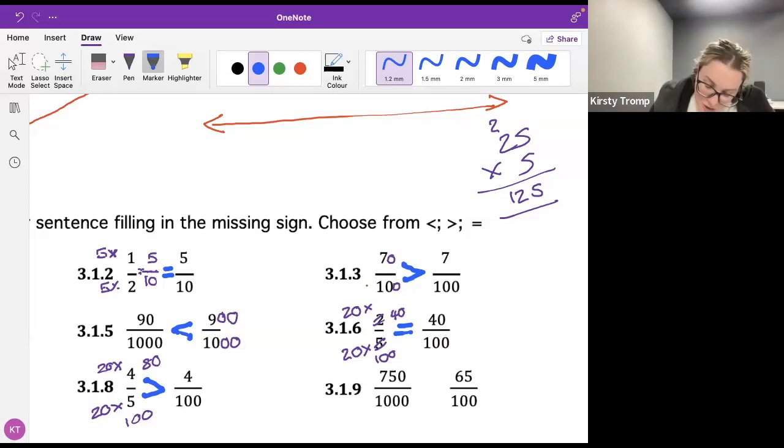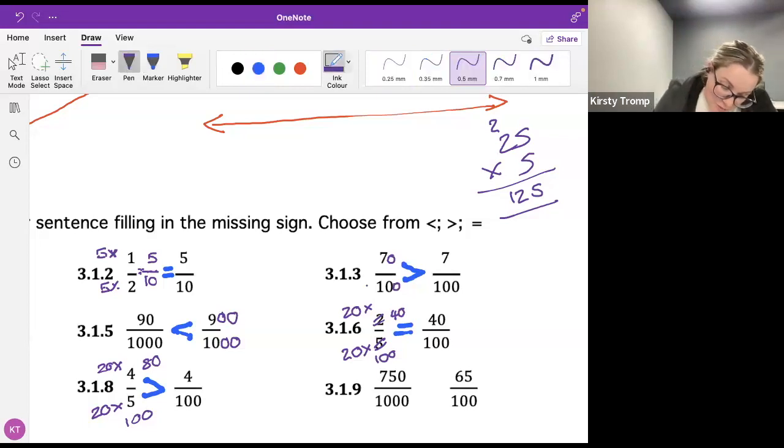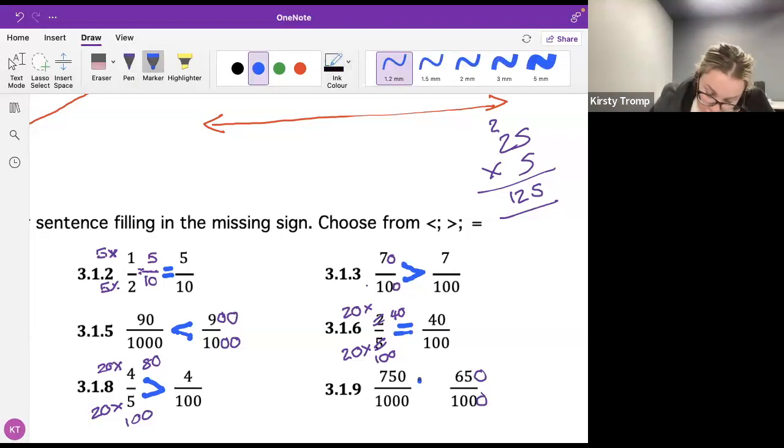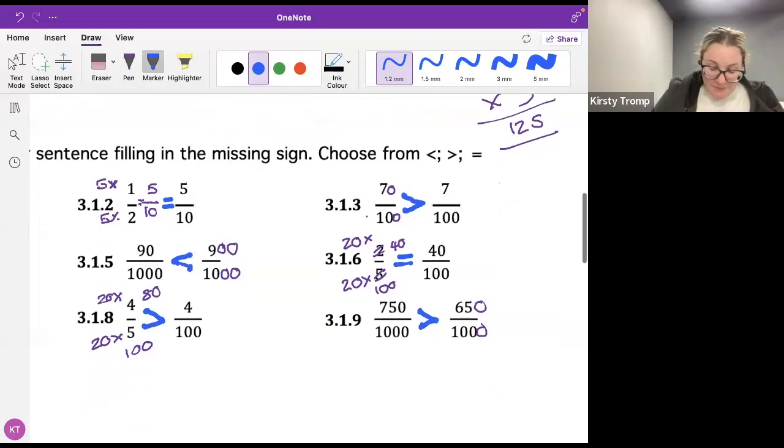All right, let's do the last one together. So I'm going to do the last one for you guys. I'm going to see that I actually need to times this one by 10 and times the top by 10. Then I say to myself, okay, well, 750 is much bigger than 650. So I've got 2 dots on this side, 1 dot on this side, and I join them up. Well done, guys. You are rock stars. You are amazing. You are definitely beating the basics tonight.